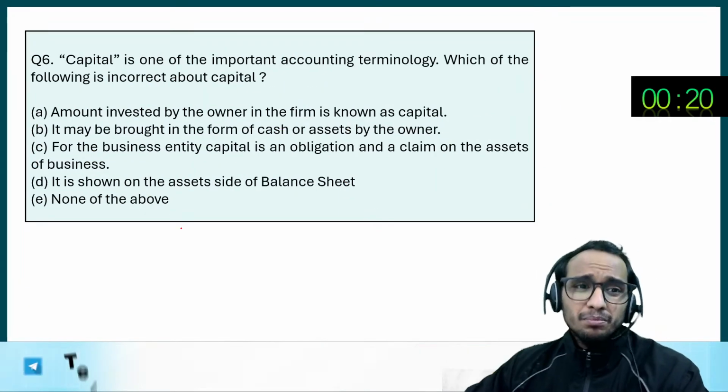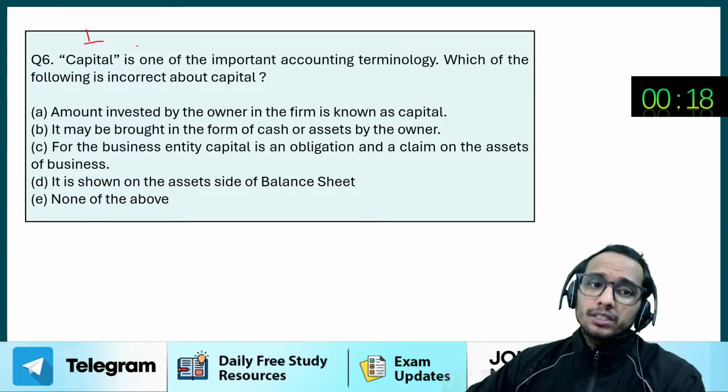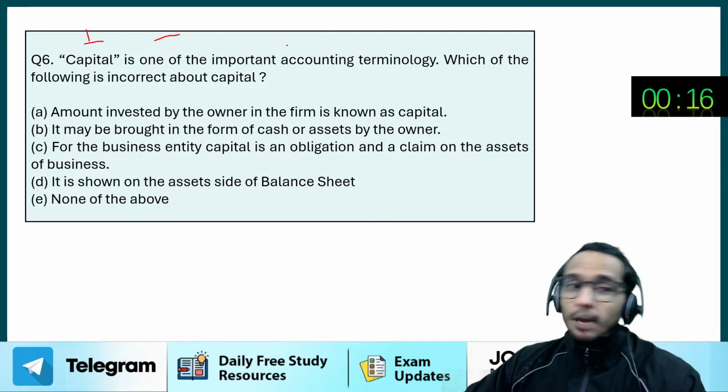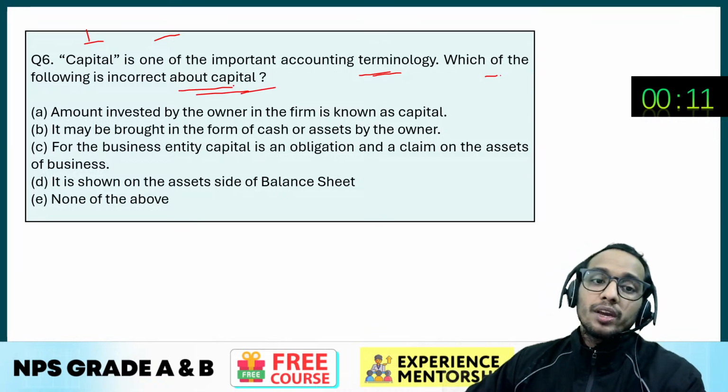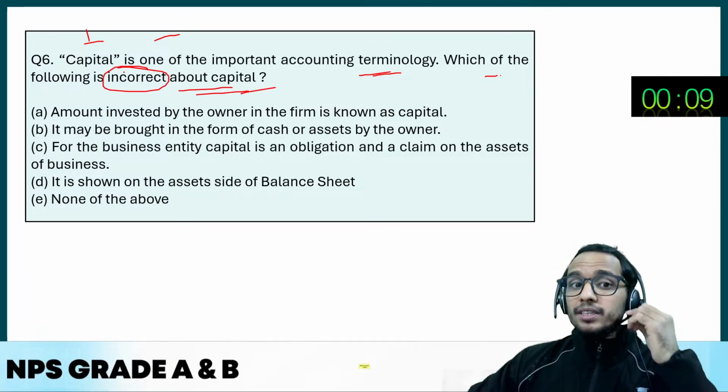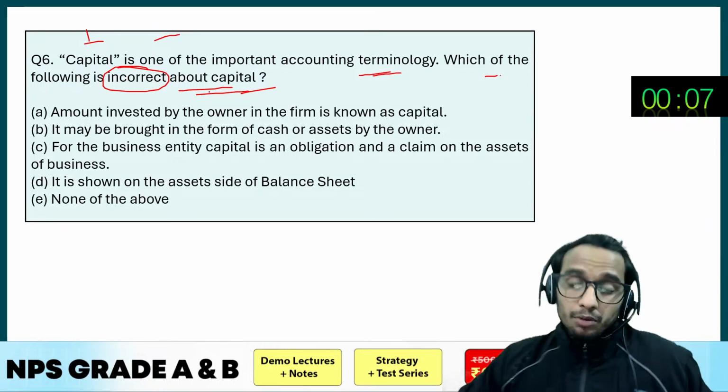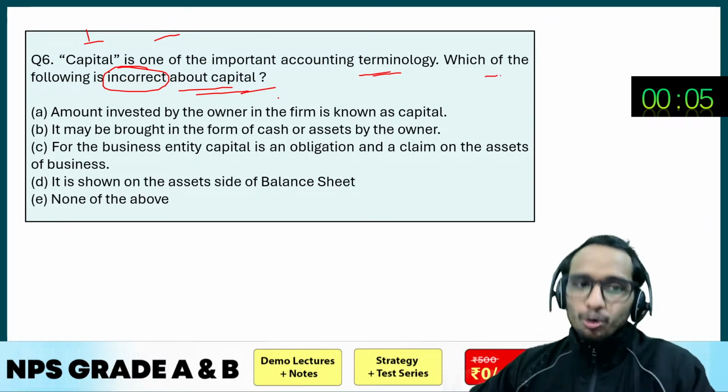Okay. Let's move to the sixth question of the day, that says, capital is one of the important accounting terminologies. Which of the following is incorrect about capital? You have to tell me the incorrect statement, not the correct one. Okay, so whichever is correct, that is not going to be the answer, right? Okay, capital.